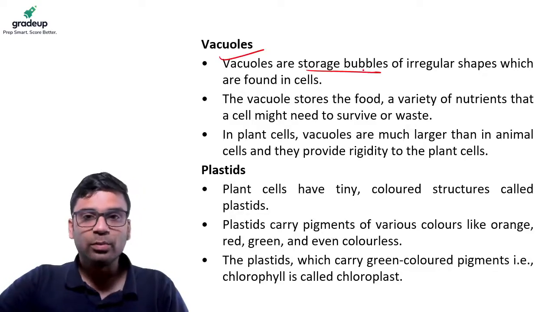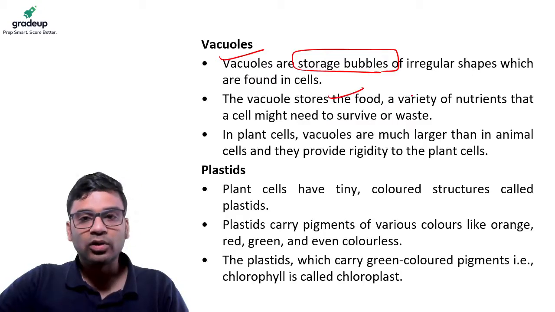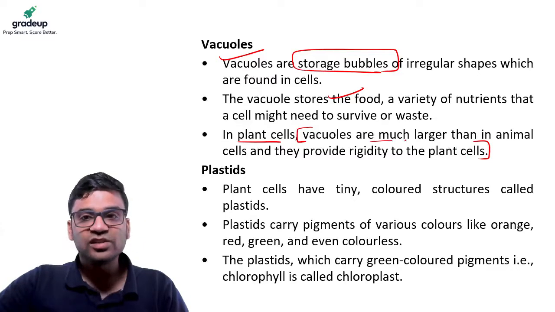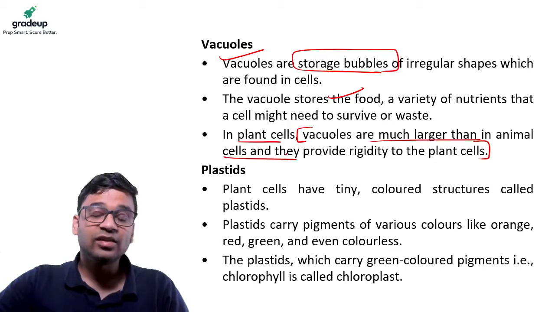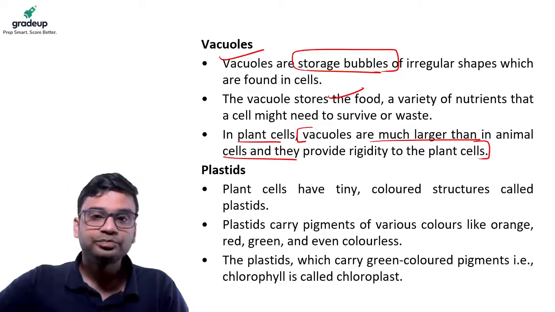And also we have something called vacuoles. Vacuoles are the storage bubbles found in the cell. They store the food and all the nutrients which the cell requires. And in plant cells, vacuoles are very big, much larger than in animal cells, so they also help in giving rigidity to the plant cells.